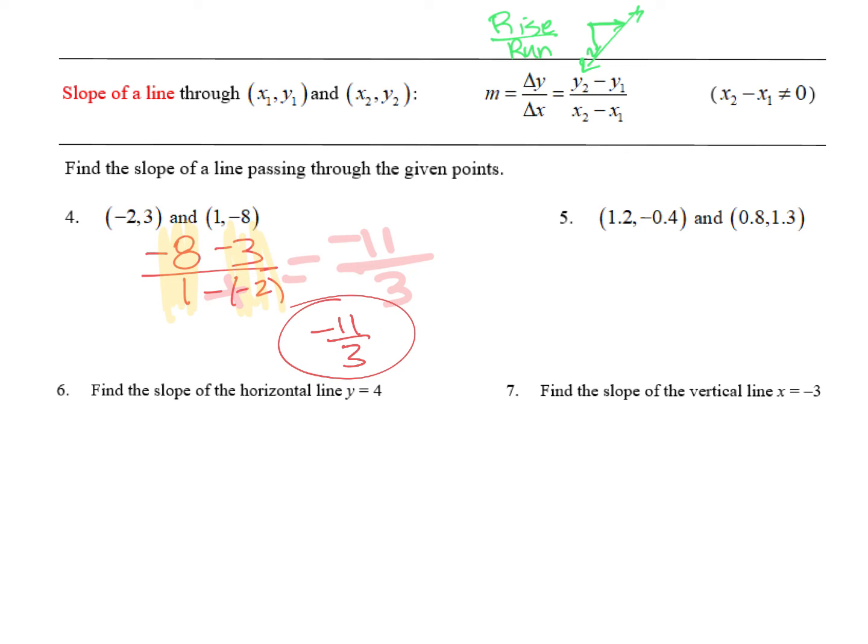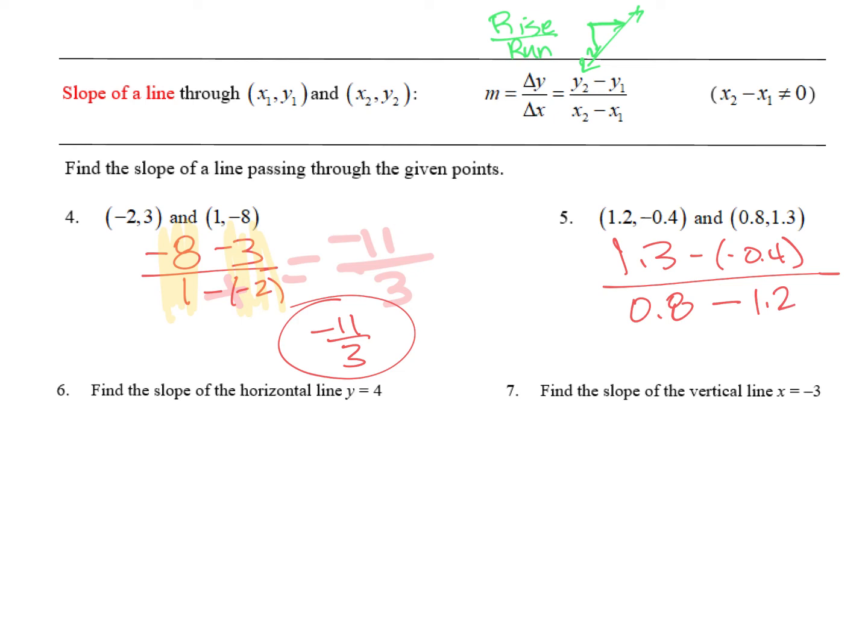So this example number 5, when we subtract the y's, we get 1.3 minus negative 0.4 over 0.8 minus 1.2.